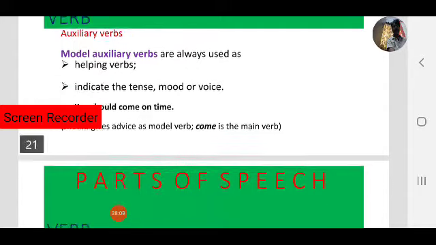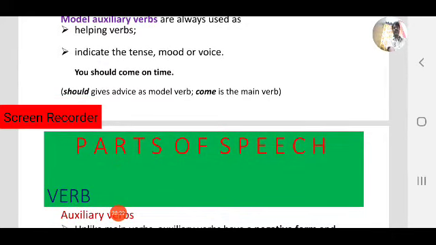They indicate the tense, mood or voice. They are always used as helping verbs, not independent verbs, and they indicate the tense, mood or voice. For example, you should come on time. Observe the example, you should come on time. What are the verbs here? How many verbs are there? Two verbs, should and come.